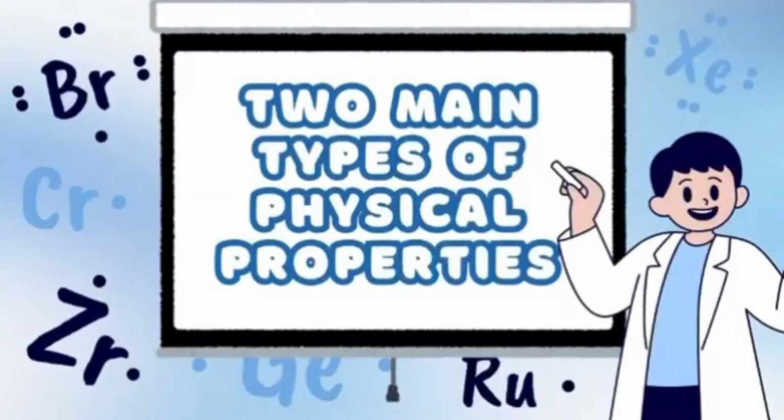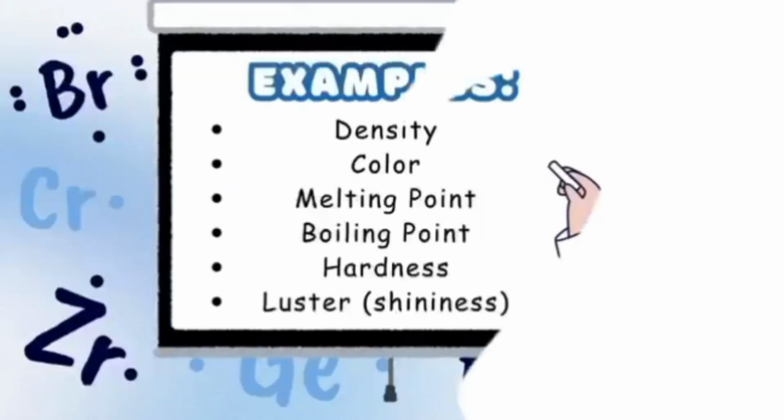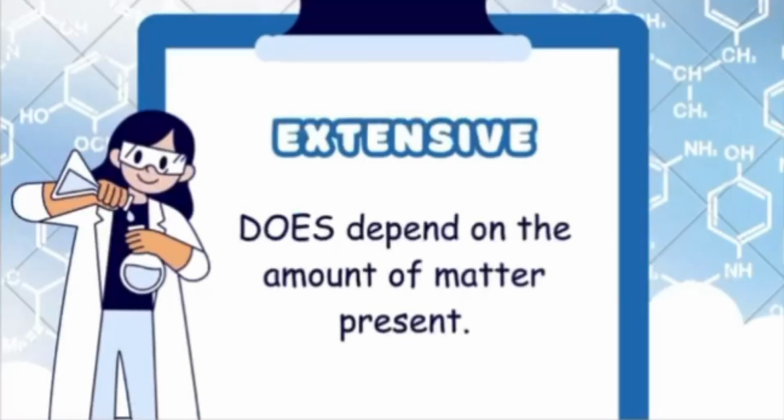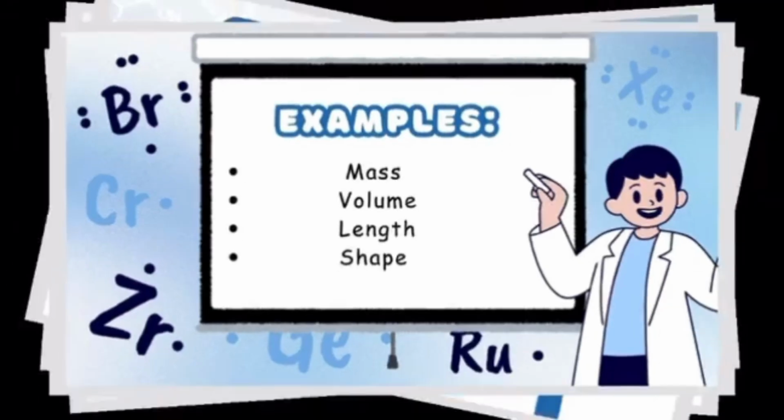After knowing some examples of physical properties, let's now discuss the two types of physical properties. Intensive properties, which simply means they do not depend on the amount of matter present. Some examples of intensive properties are density, color, melting point, boiling point, hardness, and luster, or shininess. And lastly, extensive properties, which simply means they do depend on the amount of matter present. Some examples of extensive properties are mass, volume, length, and shape.